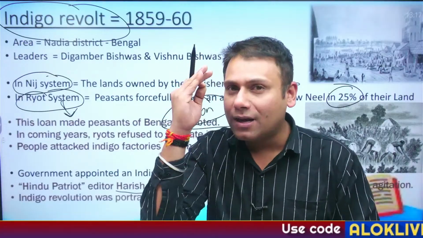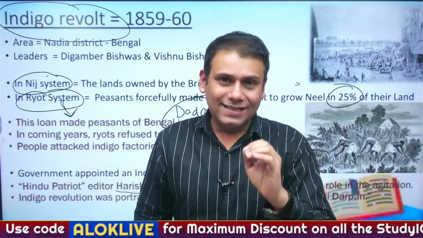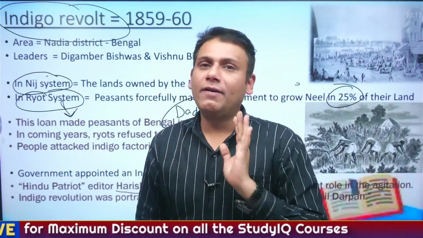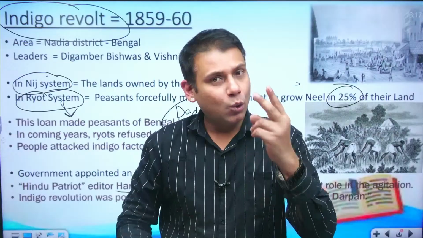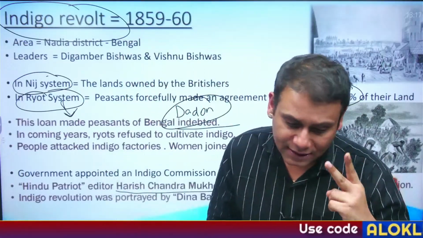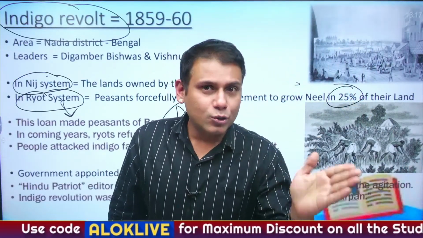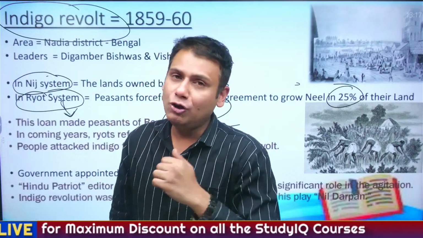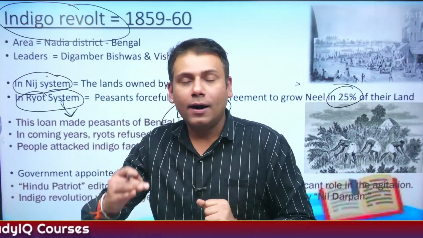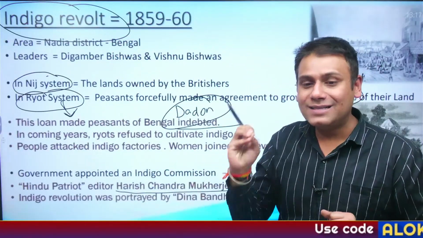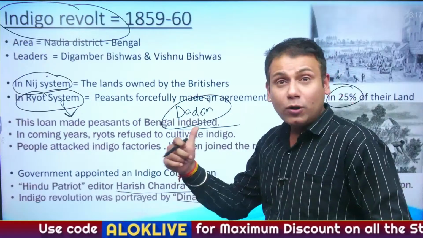I'll repeat the points again in short. Please pay attention. Britishers forced the people to cultivate indigo on at least one fourth part of their land, that is 25% of the land. Two systems, Nij system and Rayati system. The leadership base was provided by Vishnu Charan Biswas and Digambar Biswas. Hindu Patriot newspaper also supported the cause of the peasants. And finally, there is a play dedicated to the indigo agitation of Bengal referred to as Neel Darpan, written by Deen Bandhu Mitra. Hope the points are clear, guys.